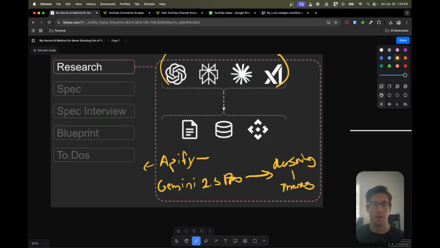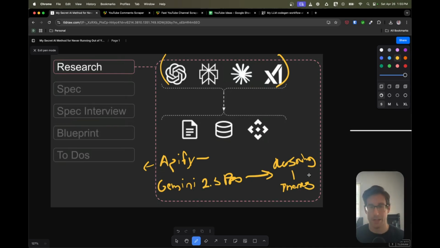Now, I had to state this explicitly in our document to ensure that the model didn't use older models, because oftentimes when we're using Gemini or OpenAI, they're trained historically, so they're not necessarily going to know that a few weeks ago a new model was released. So we want to shove both the constraint in there saying we want you to use this model, as well as associated URLs and documentation, so it can bake that into the spec as well as the blueprint and the to-do list, everything downstream from the spec.